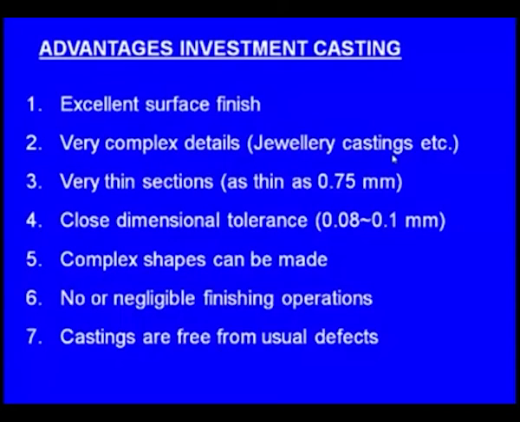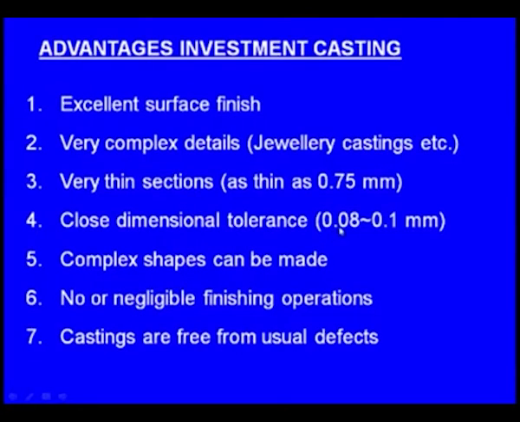Next one, very complex details can be made. So this method is also used in jewelry castings. We can see in jewelry castings, there will be very complex designs. It is very difficult to manufacture this kind of complex design by any other casting methods, but using investment casting this is much easier. Next one, very thin sections can be obtained. As thin as 0.75 mm we can make.